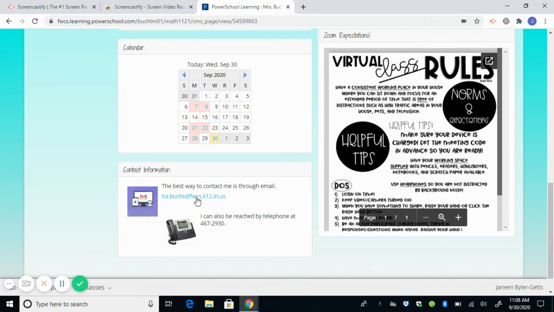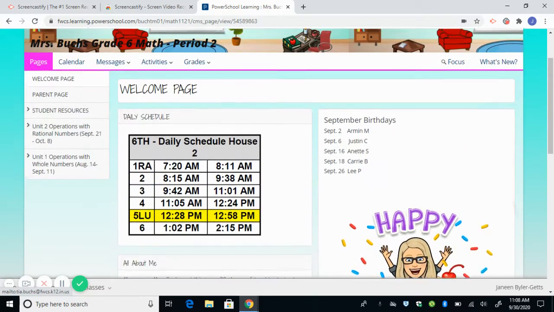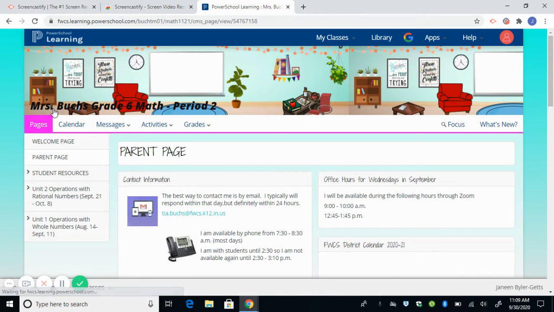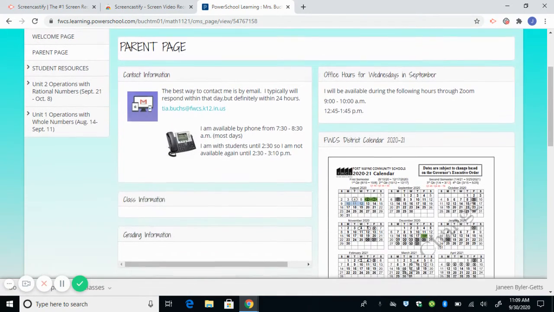I will say the best way to contact me is through this email address. Some people have been contacting me through this messages up here. They'll send me an inbox or a message, and that is much more challenging because it doesn't alert me that there's messages, so I just have to remember to check it. So please use my FWCS Outlook email.